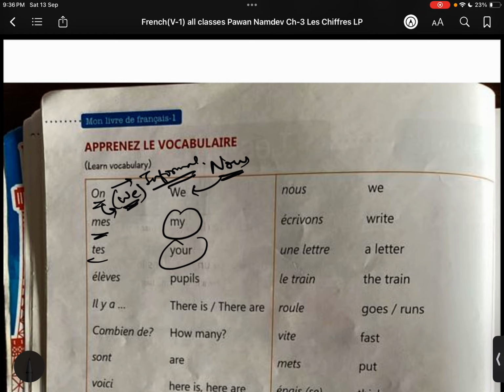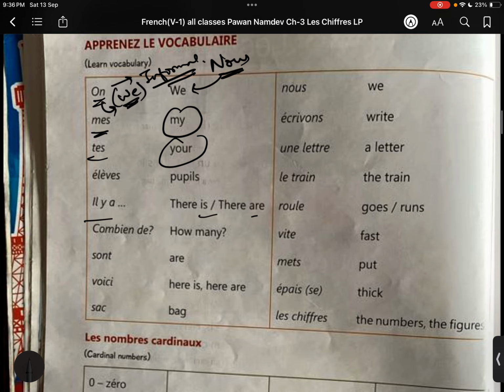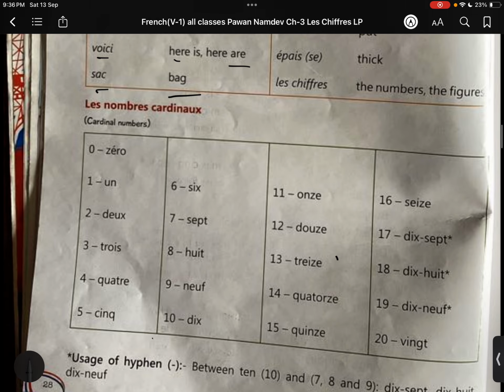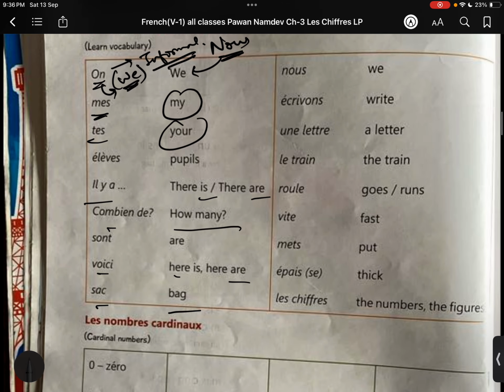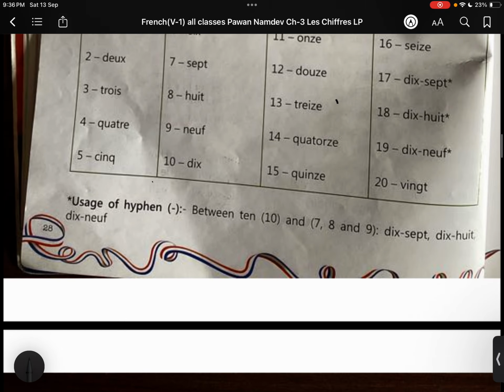Mes, tes, as I just explained. Il y a, there is, there are. Combien de, how many. Voici, here is, here are. Sac means bag. Voilà. So you can just go out with these vocabs, and voilà.